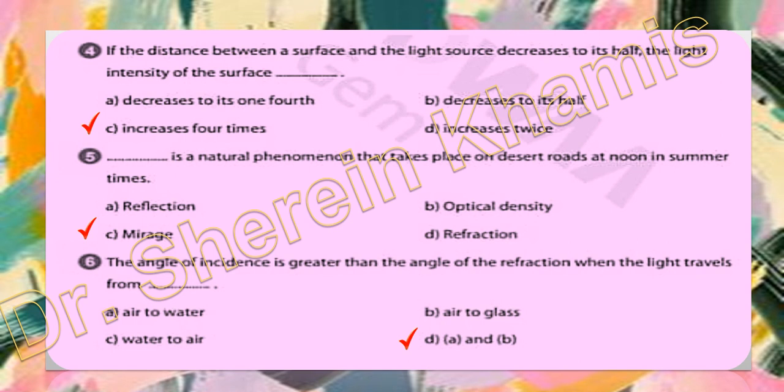We start from air, air to water or air to glass or air to any other medium. So the angle of incidence with the greater amount will be in air, as the speed of light in air is maximum, 3 times 10 power 8 meters per second, so it will be the maximum velocity that we have.